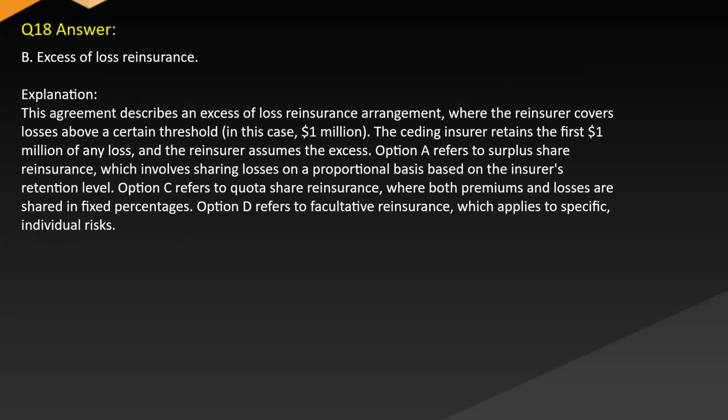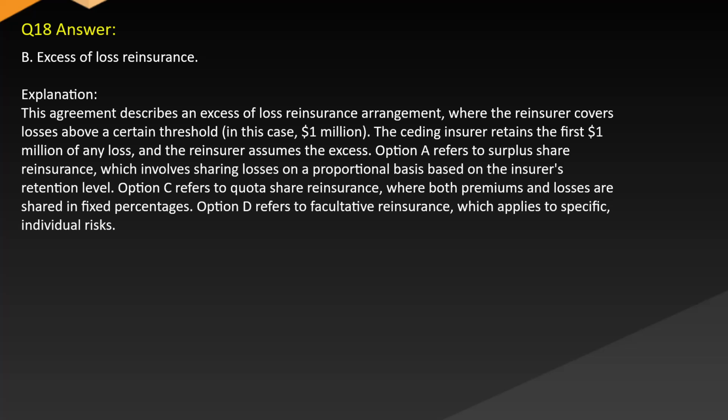Answer B. Excessive loss reinsurance. Explanation. This agreement describes an excessive loss reinsurance arrangement where the reinsurer covers losses above a certain threshold, in this case $1 million. The ceding insurer retains the first $1 million of any loss and the reinsurer assumes the excess.